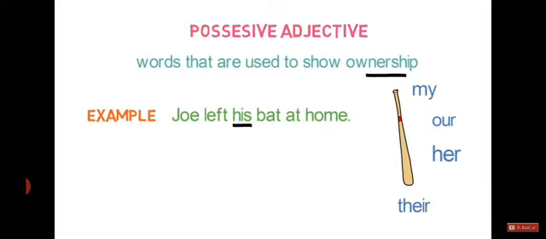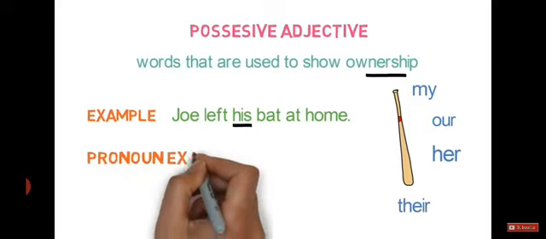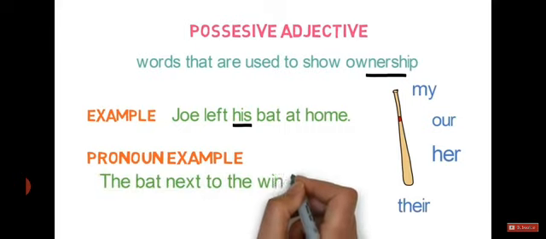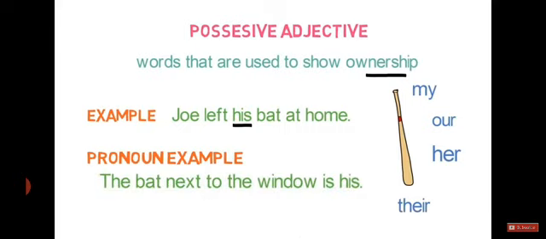Now again, we talked about possessive pronouns and they sound similar to possessive adjectives. But they are not. They both are used in different contexts. Let me give you the example of a possessive pronoun. The bed next to the window is his. Here, his is not describing a noun. It is used instead of a noun. So, it is a pronoun.